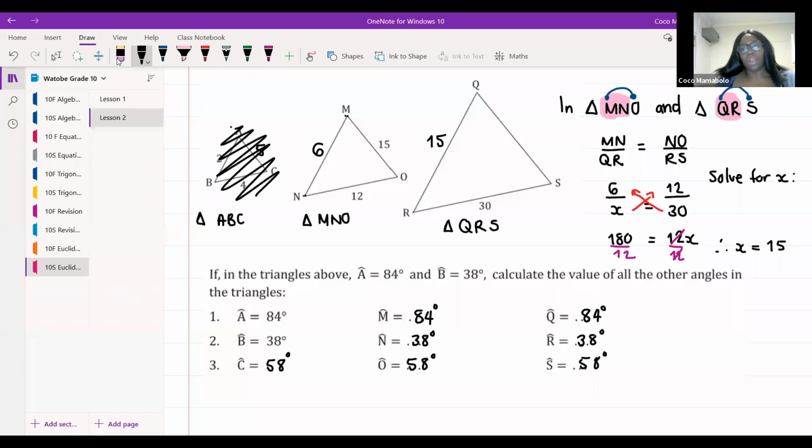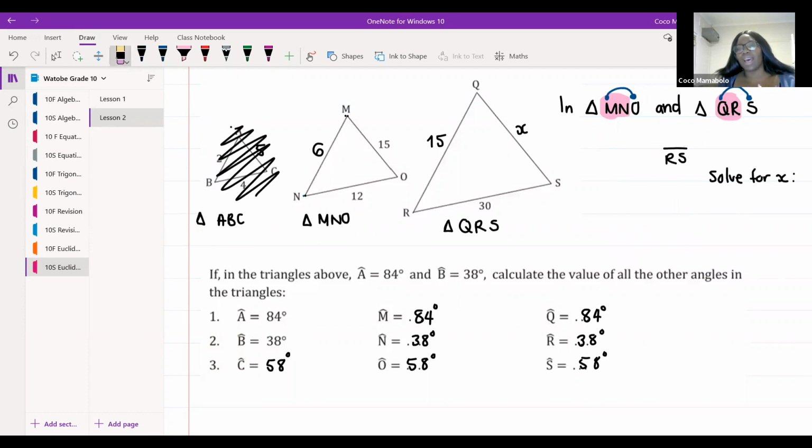All right, so this is what we're going to do for QS. I want us to find QS, and we're going to name QS X. Does anybody want to put their hand up, venture for me, how we're going to figure out what QS is? Use the proportions of the sides in order to get there. Anyone?